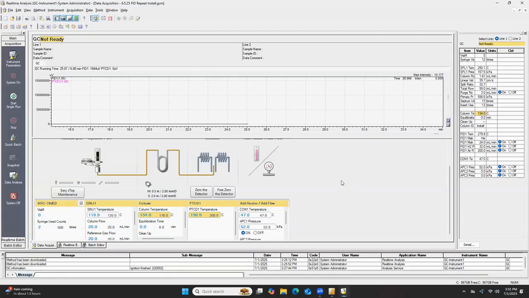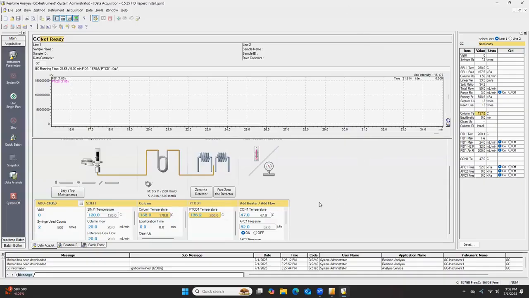The reason is that the FID injection port and the TCD injection port are so close together that if we tell the software the TCD injection port should be at 100, but the FID injection port is at 200, so much heat is coming off the injection port set to 200 that the second injection port can't stay at 100 Celsius. It'll want to rise. That's why you want those to match. Same for the column oven, and the same for the detectors.